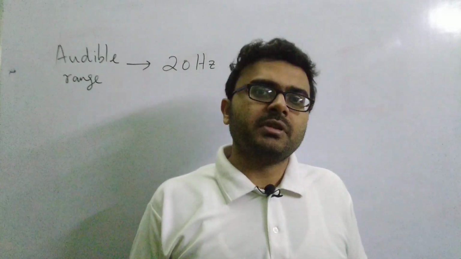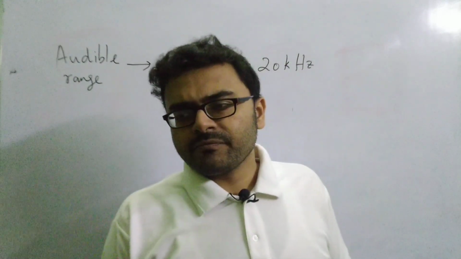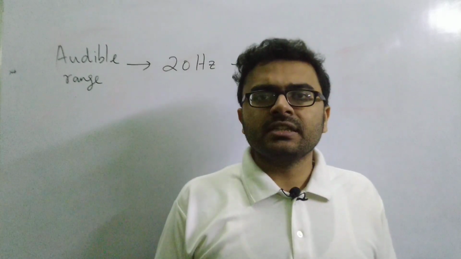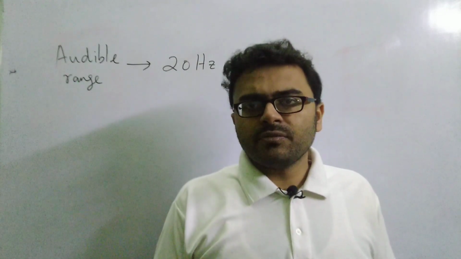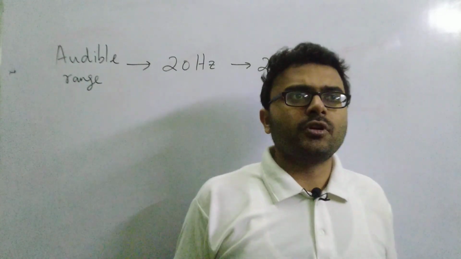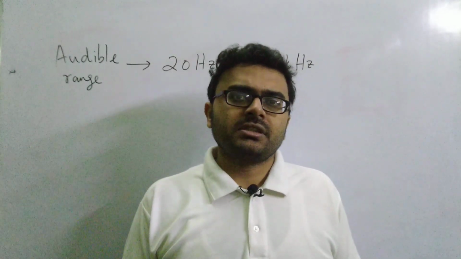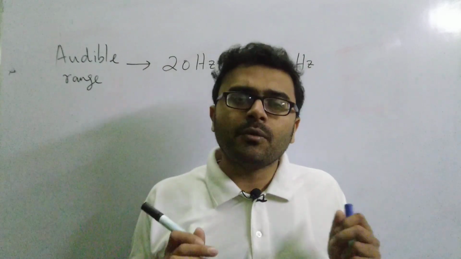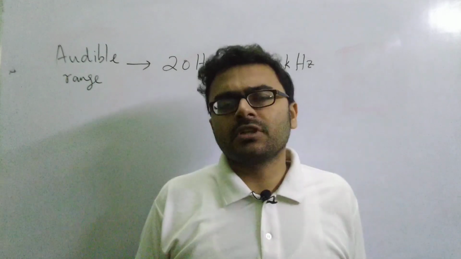And this is the minimum limit. So what is the maximum limit? There should be a maximum limit also. If the body vibrates around 20,000 times a second, then up to that range you can hear the sounds. But if a body vibrates at a speed greater than this, say 30,000 times per second, then that kind of body will produce sound, but our ears are not able to hear it. Our ears are not sensitive to those kinds of sounds.